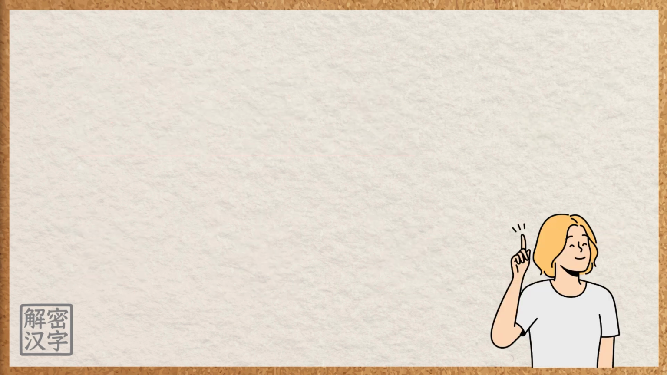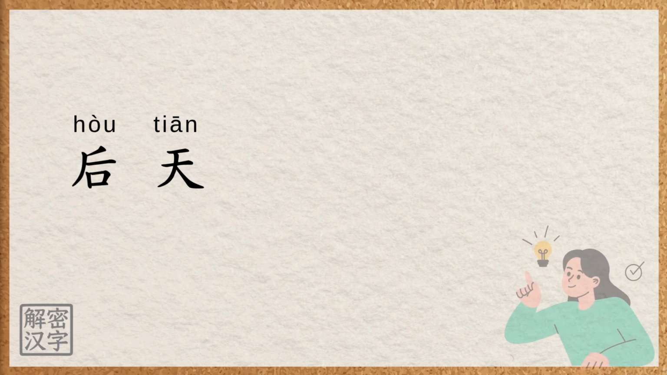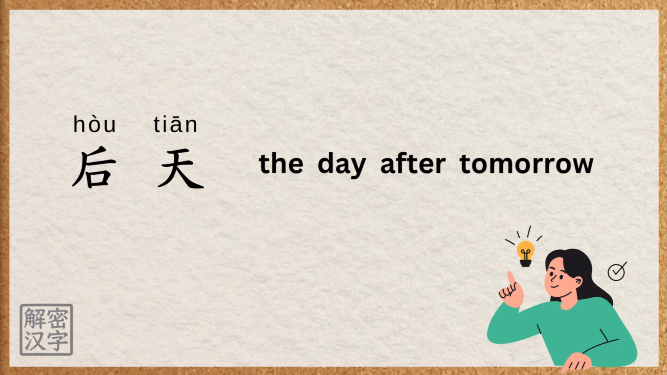Now here's something fun. Do you still remember the word 前天? It means the day before yesterday, not yesterday. If we replace 前 with ho, we get 后天. Can you guess what it means? That's right. 后天 means the day after tomorrow, not tomorrow.